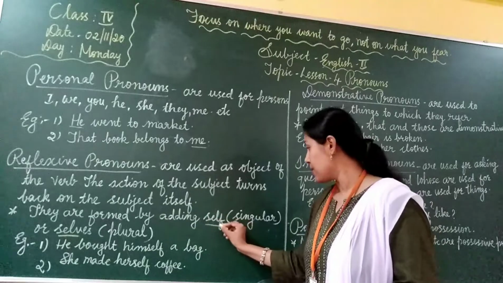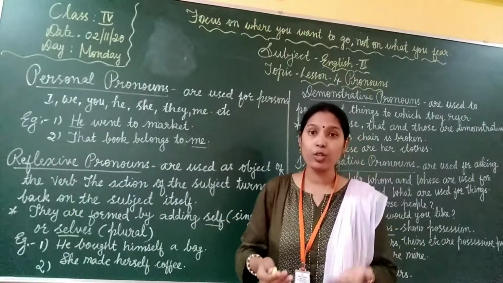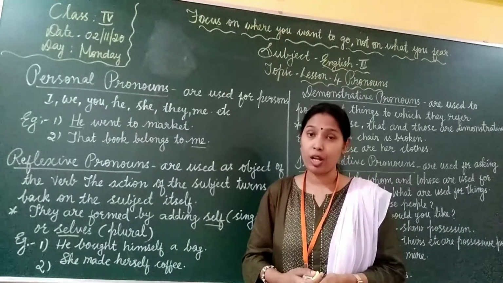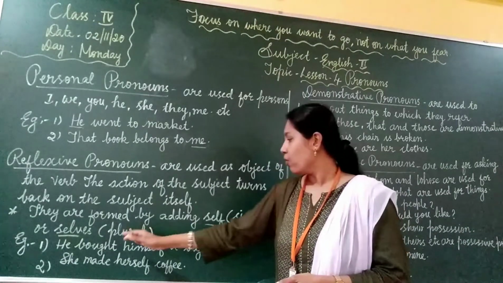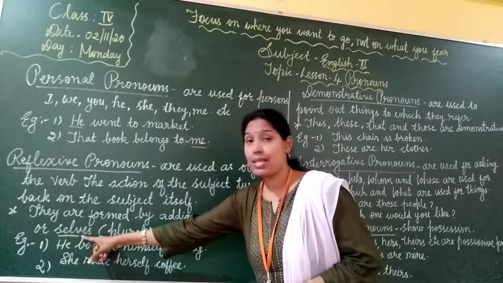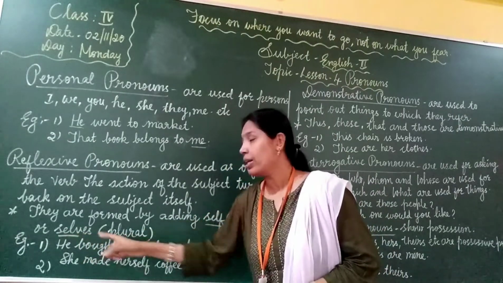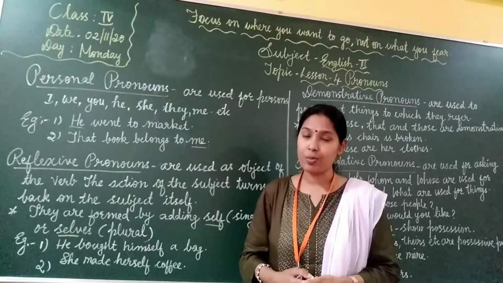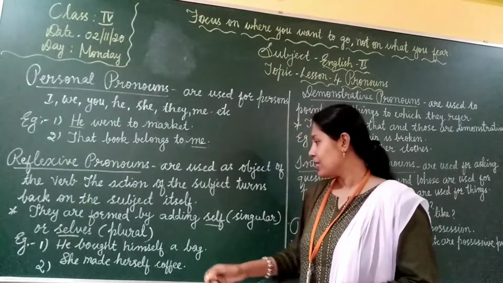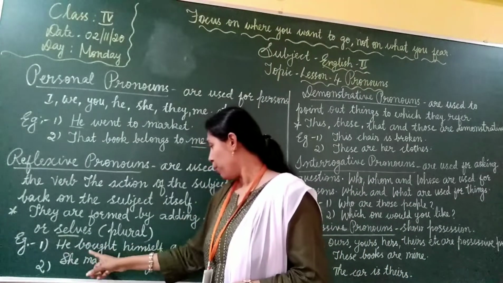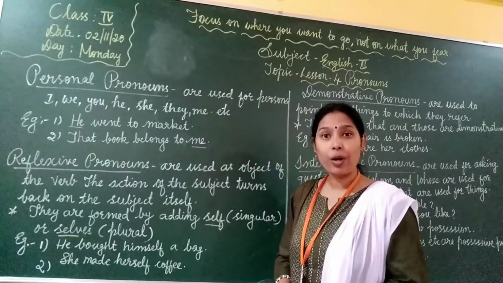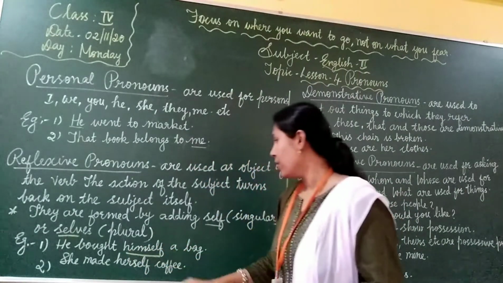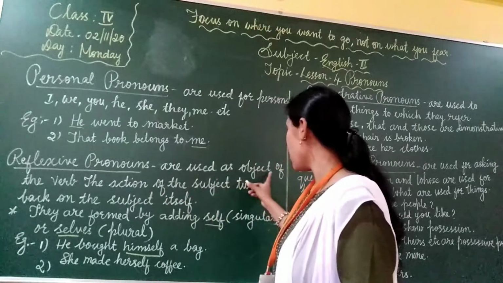By adding self. Okay, myself, yourself, himself, herself. All are what? Reflexive pronouns in singular. And for plural, we will use selves. S-E-L-V-E-S. Selves. Ourselves, themselves. All are reflexive pronouns in plural form. See the example. He got himself a bag. What is the reflexive pronoun here? Himself. So, reflexive pronouns are used as the object of the verb.